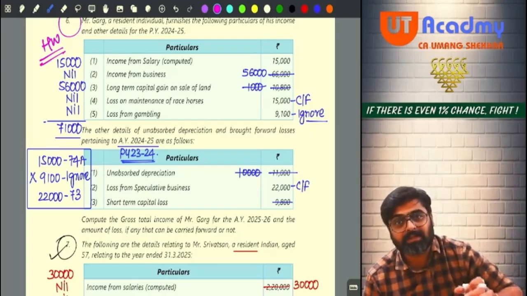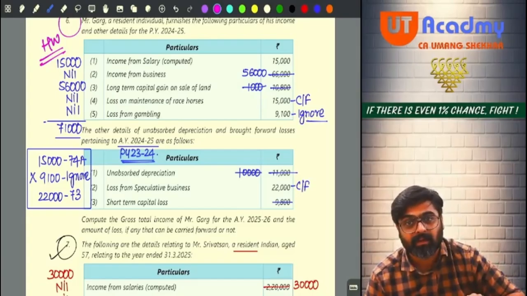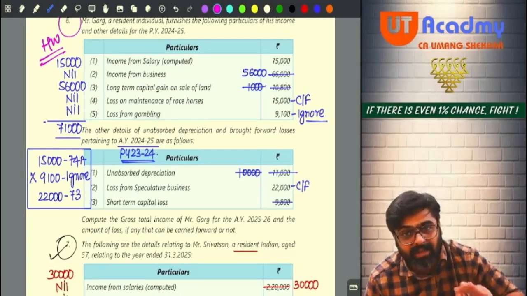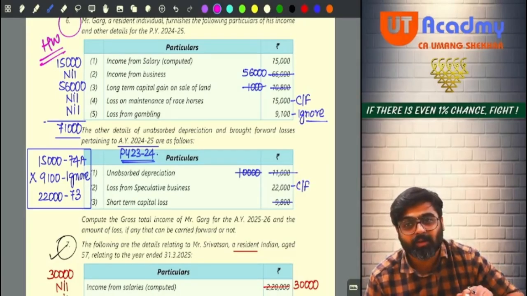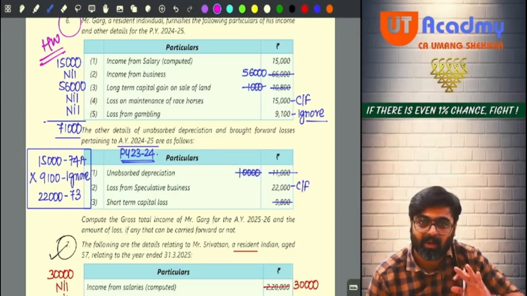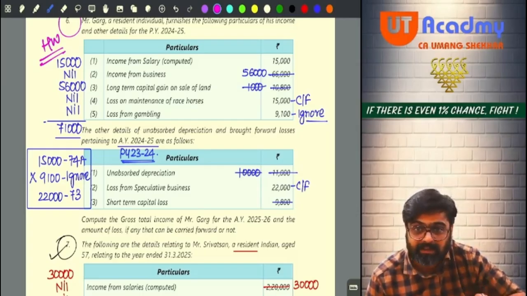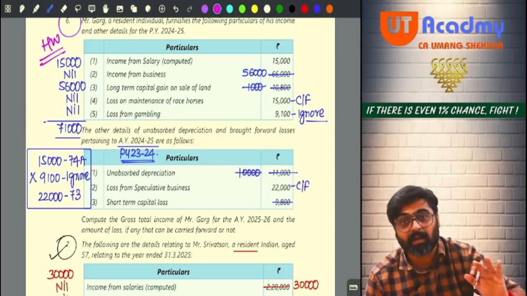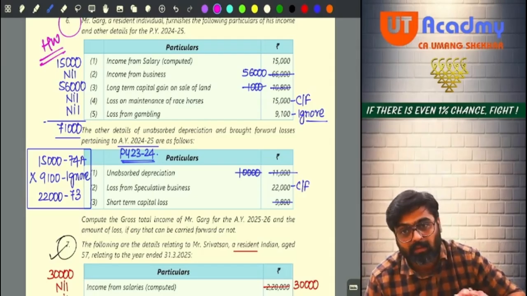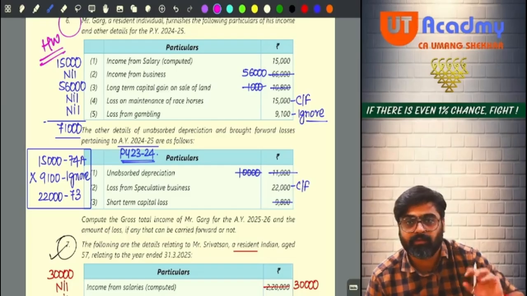But if this loss can be adjusted against long-term gain, which is taxable at a flat rate of 20%, 12.5%, no basic exemption limit is available there. So I would first try to reduce that income. So if given an opportunity, always adjust it against those incomes which are chargeable at special rates, like long-term gain, short-term gain and all. Getting my point? So do you have 1,000 rupees of long-term gain? Yes. Adjust 1,000 out of this against long-term gain. Now unabsorbed depreciation of 10,000 remains. Now this 10,000 you can adjust from business income. Now your business income will remain 56,000.